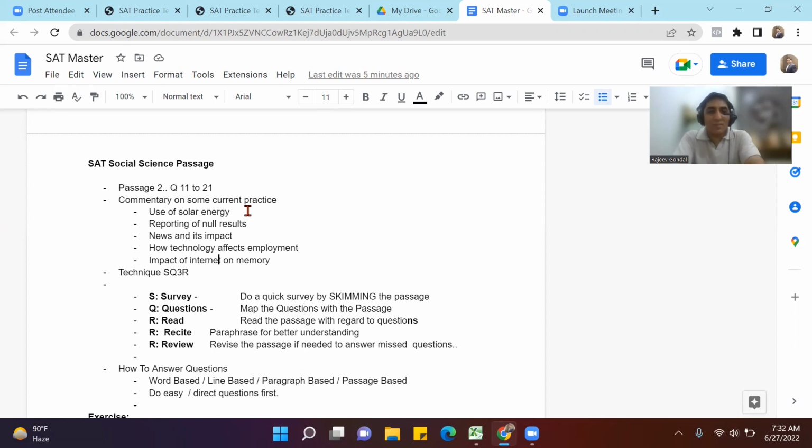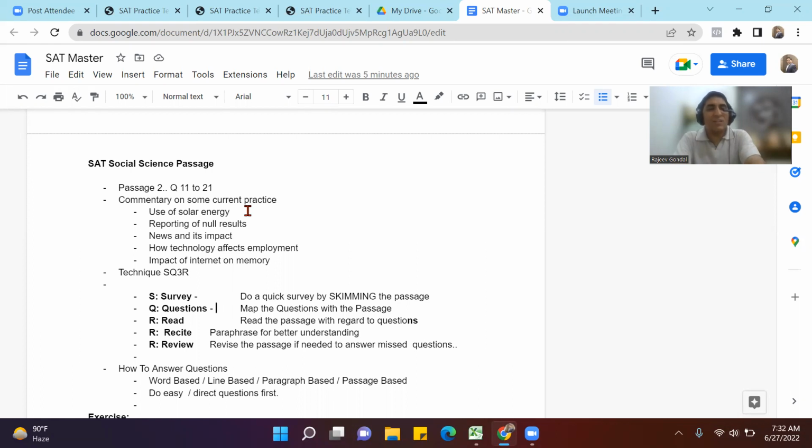Now, these are some of the topics which we'll see in the coming days when we go through the second passage. The point I'm trying to make is simple: the second passage would be a social science passage, and you have to have this perspective that this passage is nothing but a commentary on what's going on currently in the world. There's one technique which is proposed by many gurus of reading. They say start with a survey. So do a quick skimming of the passage to understand what is the nature of it, what the different paragraphs are talking about. So to get a big picture, you can do a survey.